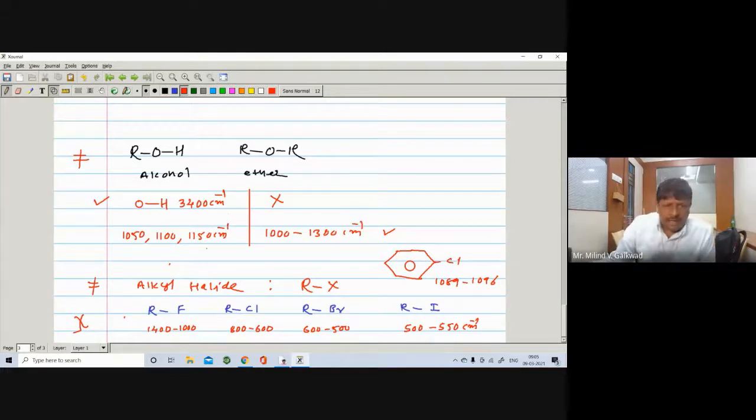Okay, this is about the alkyl halide. It will appear in this region.